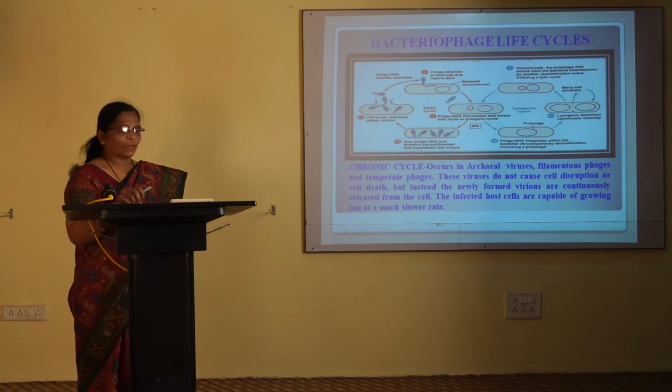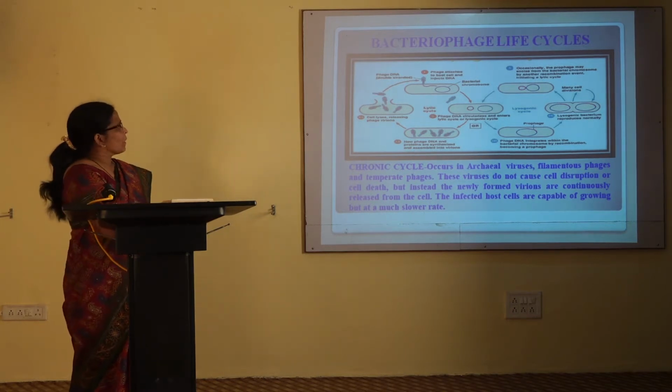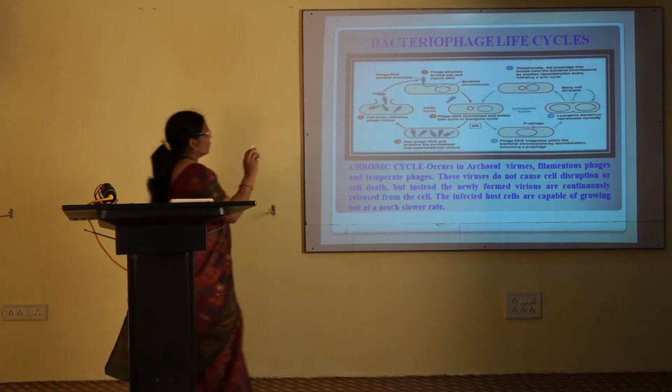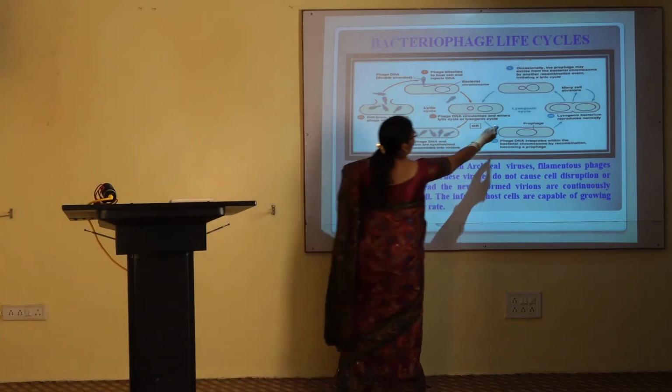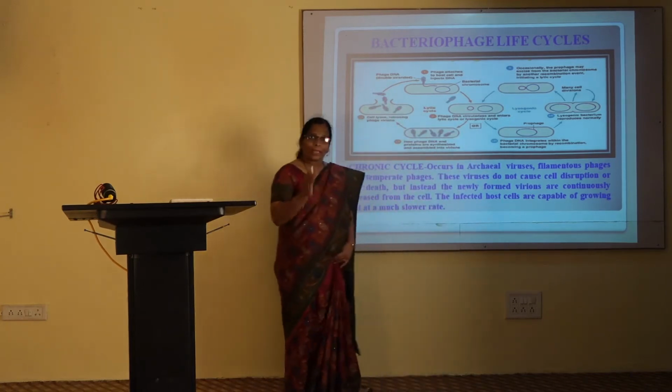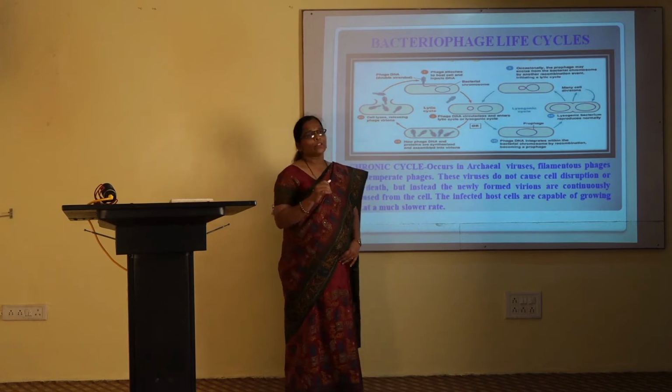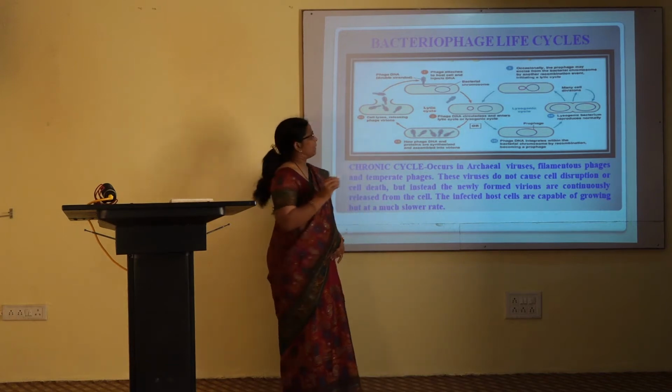Lysogeny bacteriophages cannot kill the bacterial cell, but they can integrate their genome into the bacterial cell.